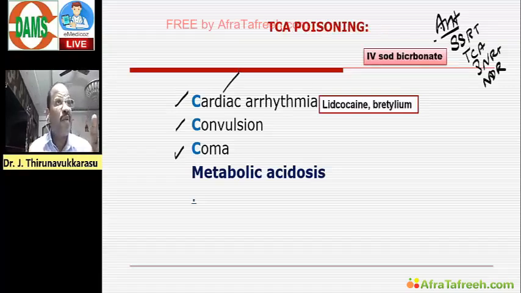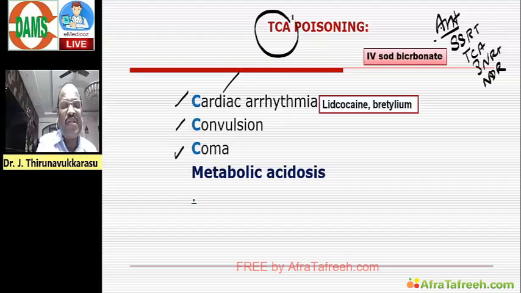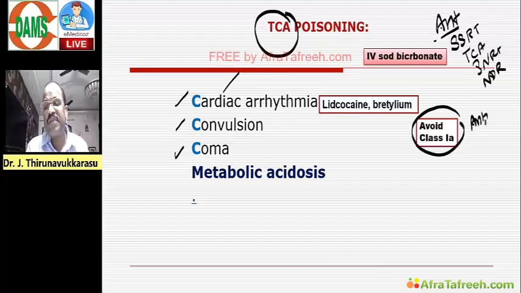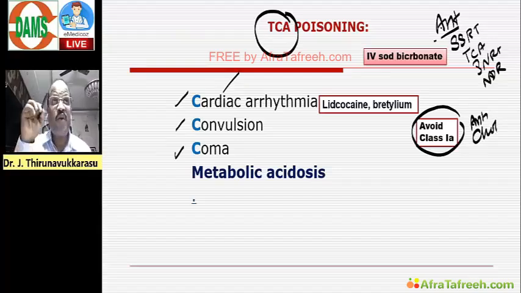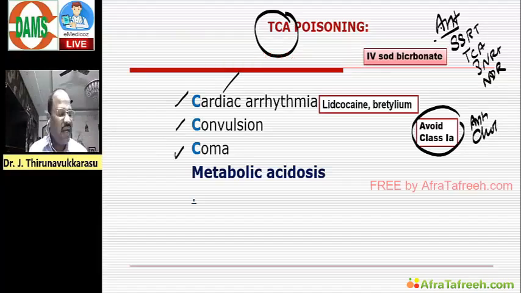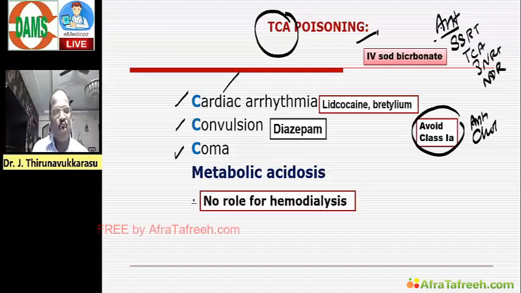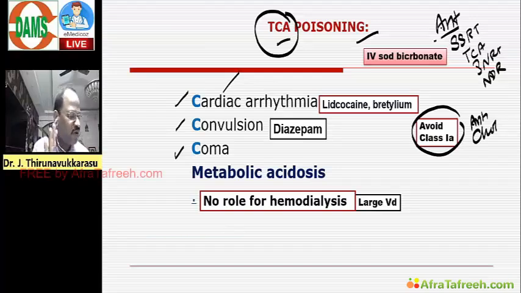Here, one important must-know point. For TCA poisoning, don't use class 1A drugs. Class 1A drugs have anticholinergic property. They will worsen TCA-induced arrhythmia. This point you must know. And then for treating convulsion, give diazepam. Like that, treatment is important. Once again, for treating this poisoning, there is no role for hemodialysis because TCAs have a large volume of distribution. That also you must remember. No role for dialysis.